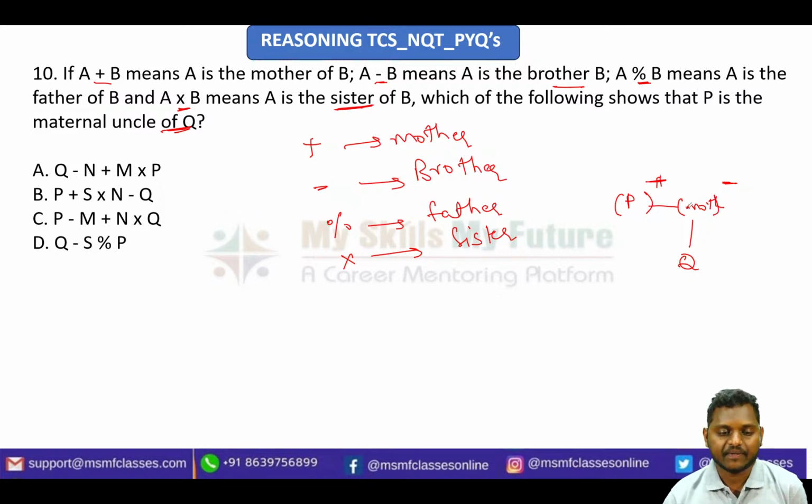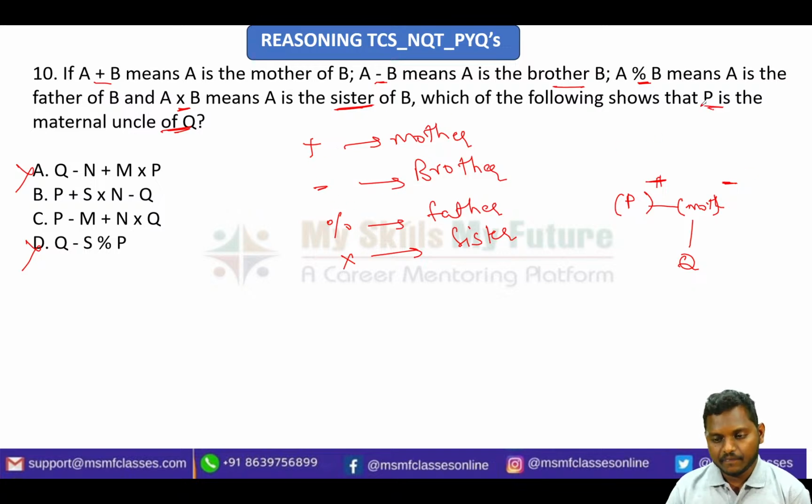As far as the statement is concerned, we do not know the gender of Q, and that is not what the question is about. They are asking the relation should be a maternal uncle. While seeing the options, I am simply eliminating option A and option D, so these are not the answers. If you ask me, sir, why did you cancel those, it is a simple thing.